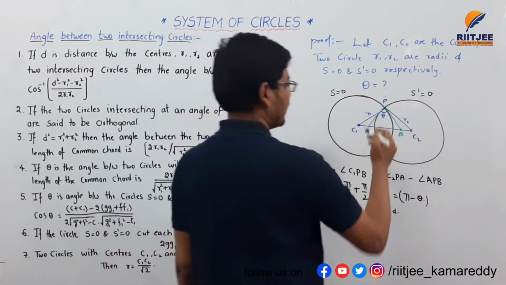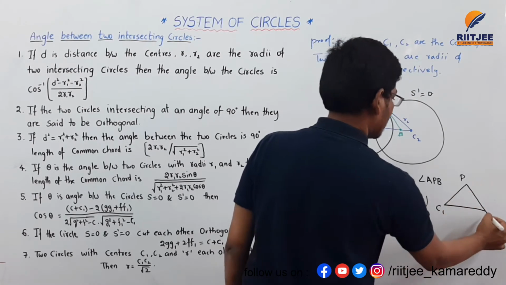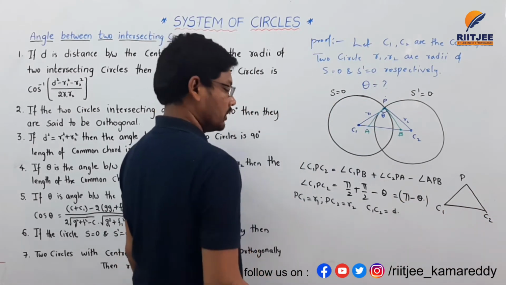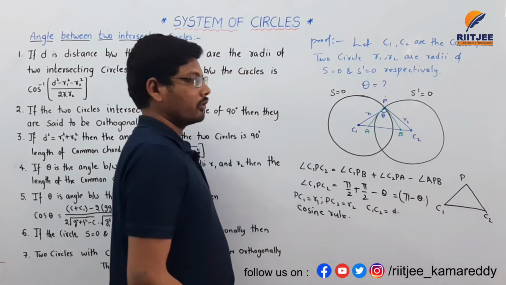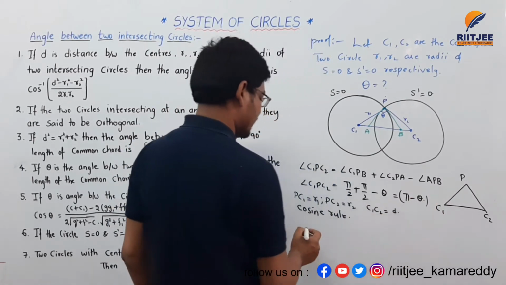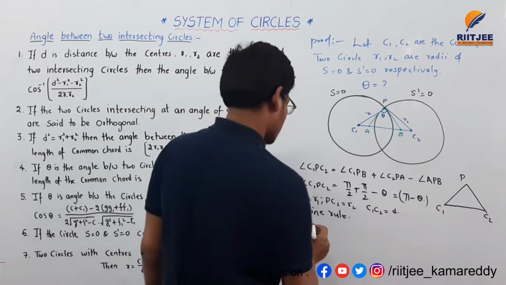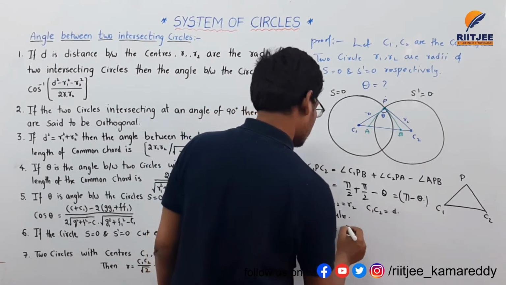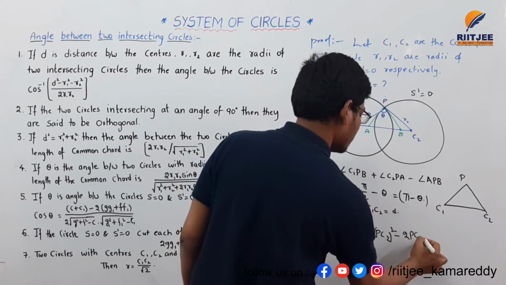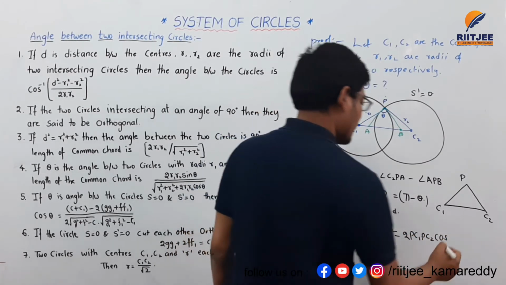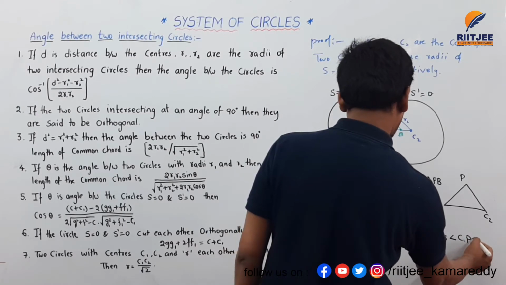From the triangle PC1C2, if you apply the cosine rule, C1C2 whole square is equal to PC1 whole square plus PC2 whole square minus 2 PC1 PC2 cos of the angle C1PC2.